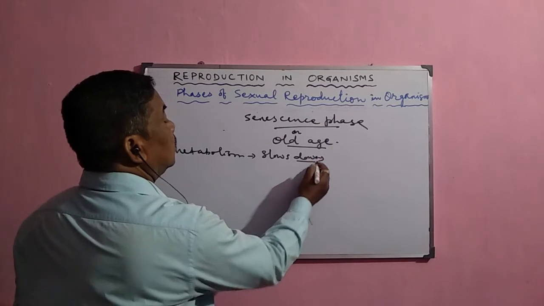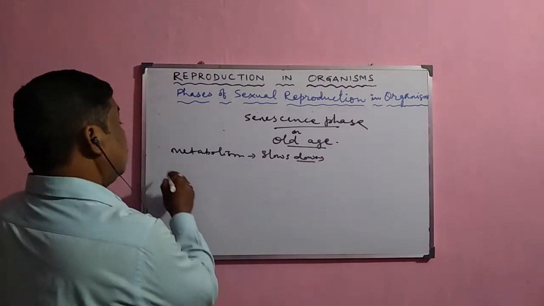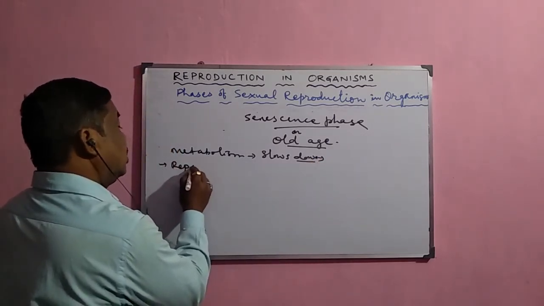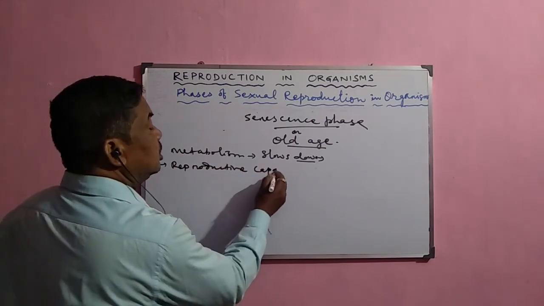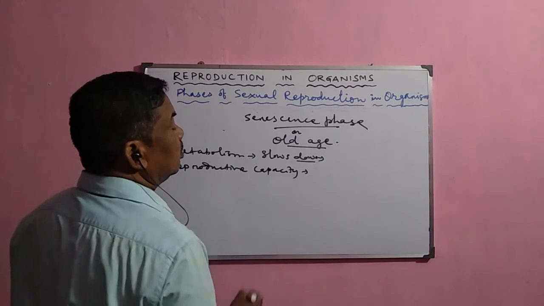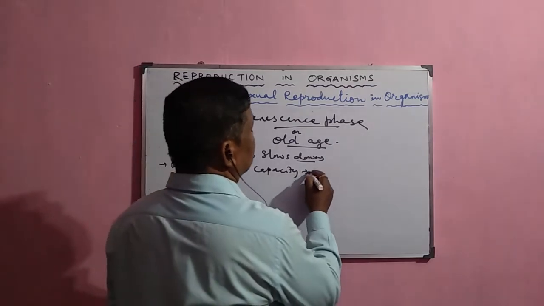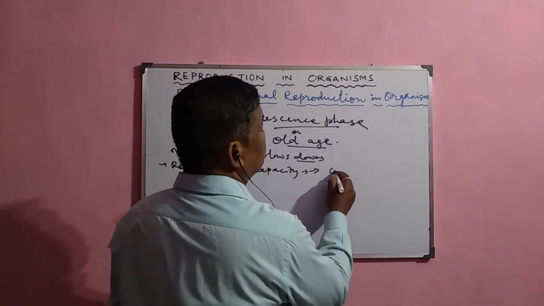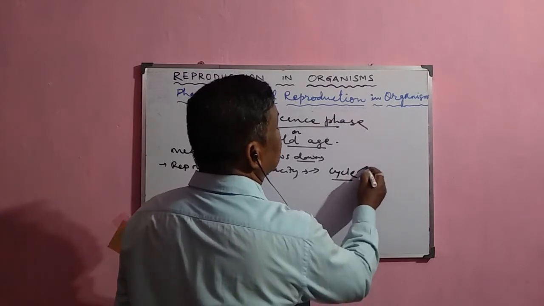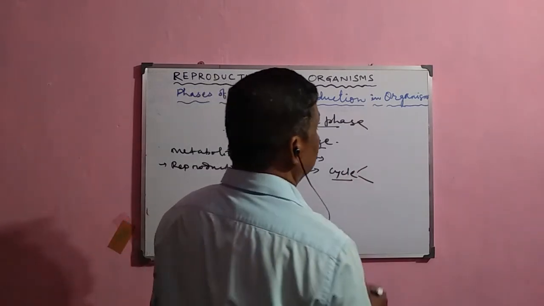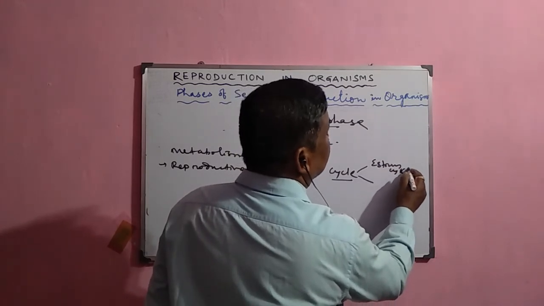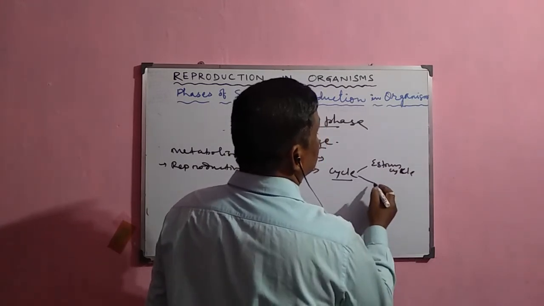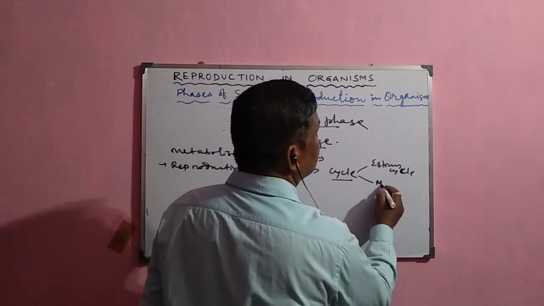Here the reproductive capacity is lost, for example in human beings. There are different cycles called the female reproductive cycle. In non-primates it is called the estrous cycle, and in primate mammals it is called the menstrual cycle.